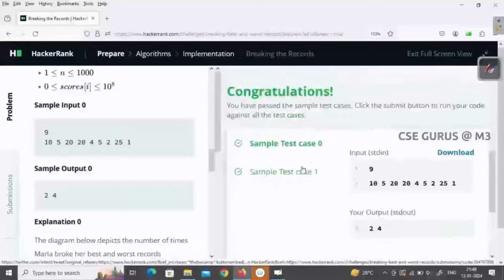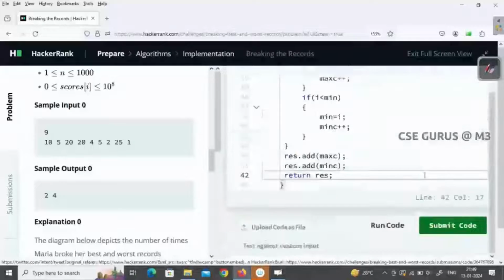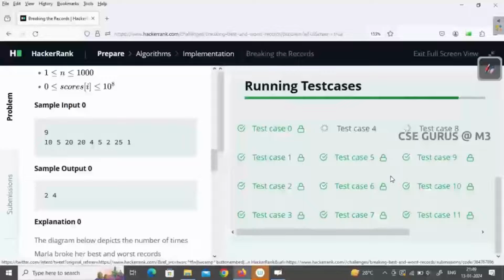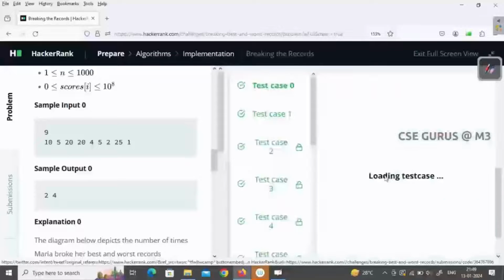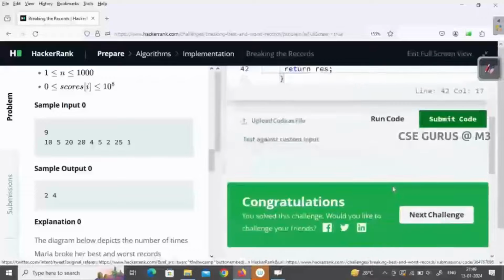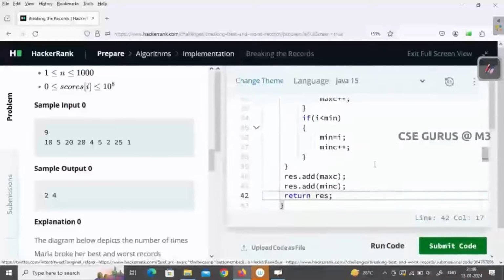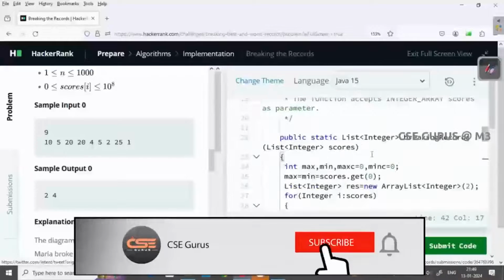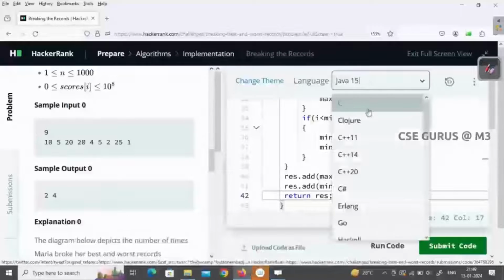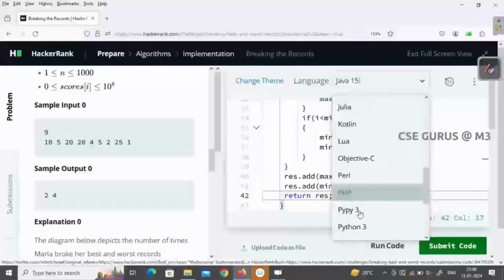Yeah, absolutely fine. 2 test cases here passed. And what about the remaining test cases? Yeah, all the test cases are passed. 14 test cases passed. So this is the entire code in Java. Now we are going for Python too.